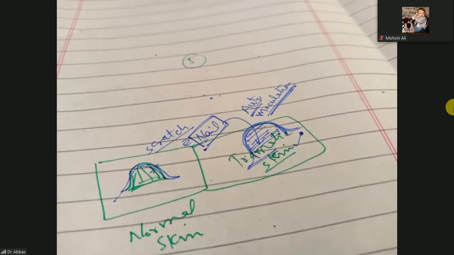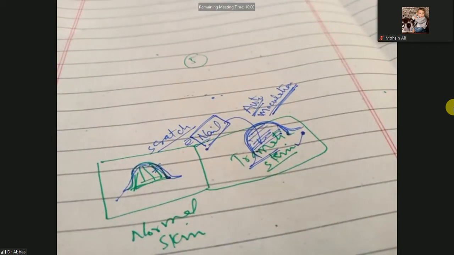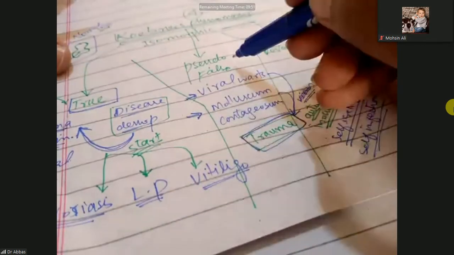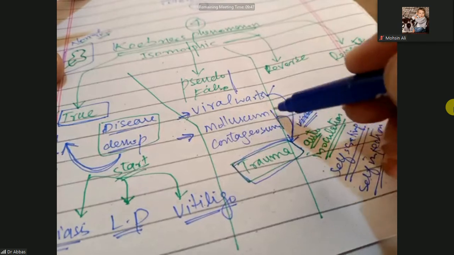This looks the same as the papules, but it is not true Koebner, it is pseudo Koebner, because here pathogens are being transmitted. So which diseases have the pseudo or false Koebner phenomenon? Viral warts and molluscum contagiosum.